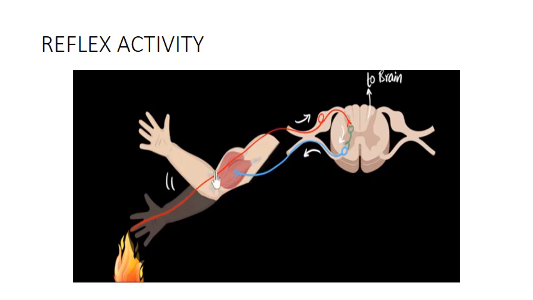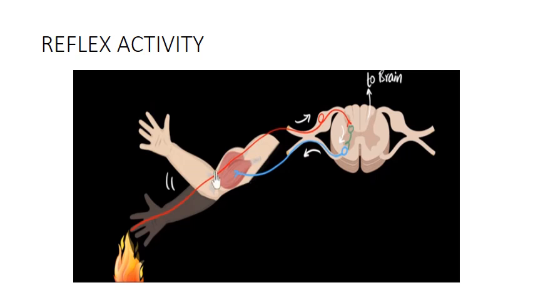The brain assists in understanding what had happened during reflex activity. Second, it plans the voluntary movement that occurs after the involuntary response. So in this example, the brain will help in understanding why that hot object is placed over there, why your hand touched it. All these will be thought about by the brain only.